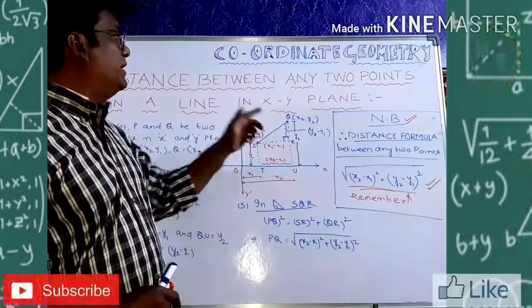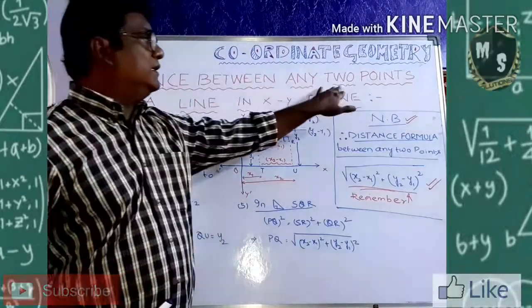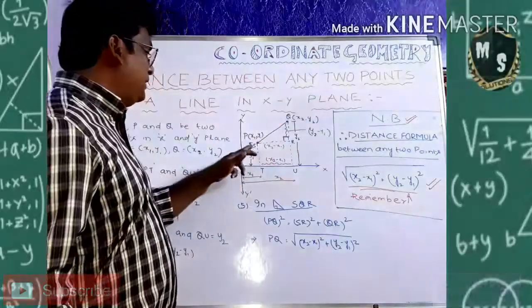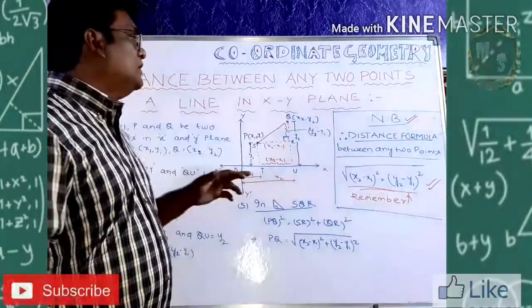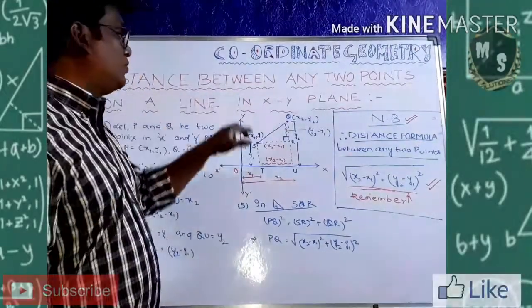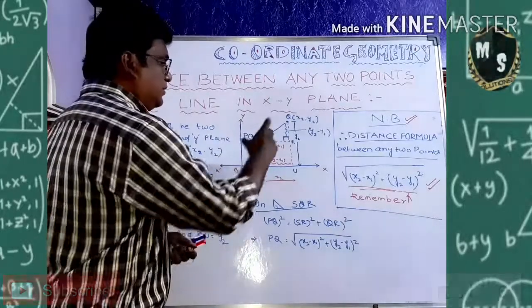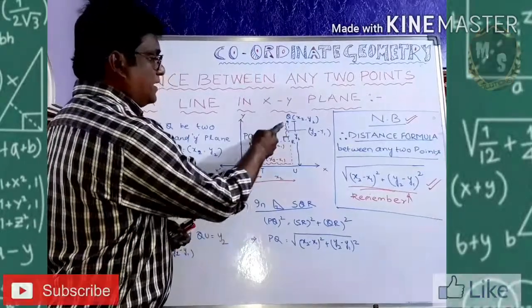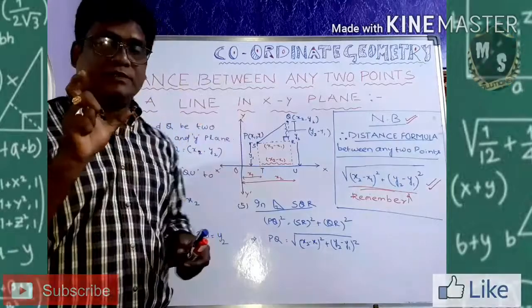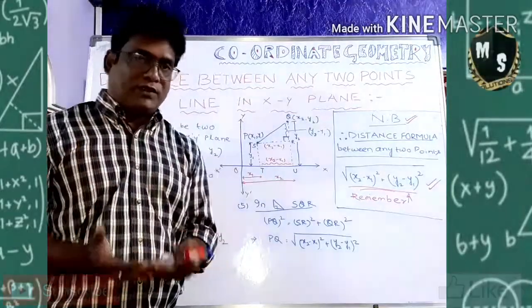In the xy plane, if any 2 points are there, that is P and Q points, what should be the distance between these 2 points P and Q? What should be the distance between them? We are going to find it out now.